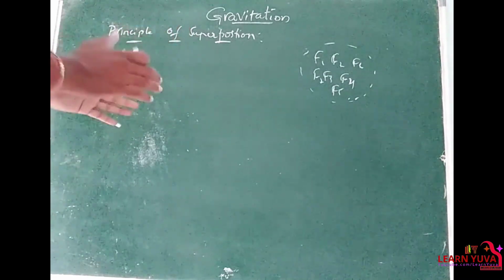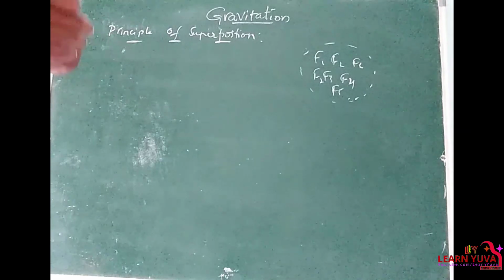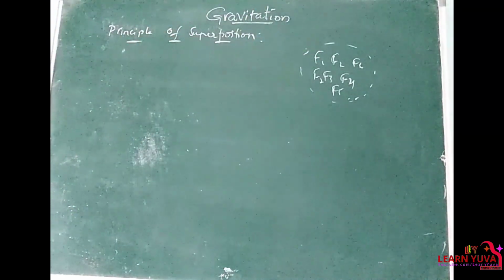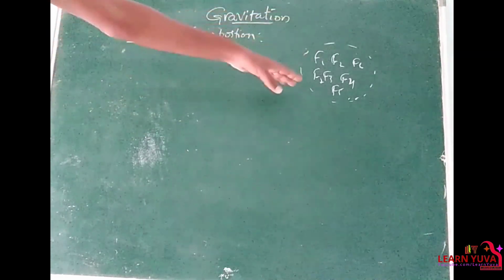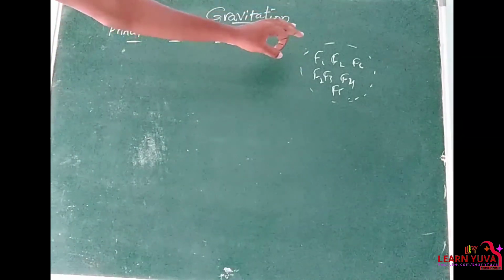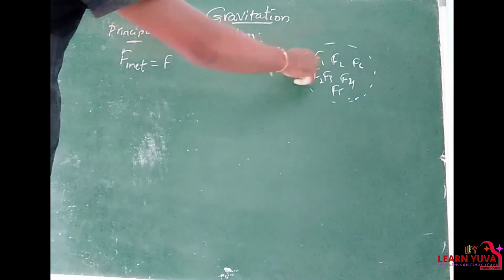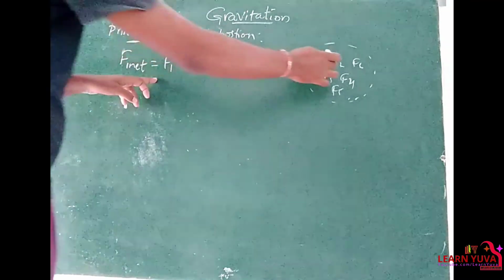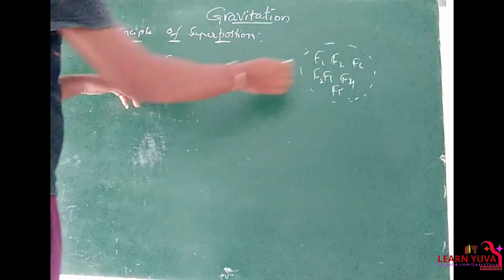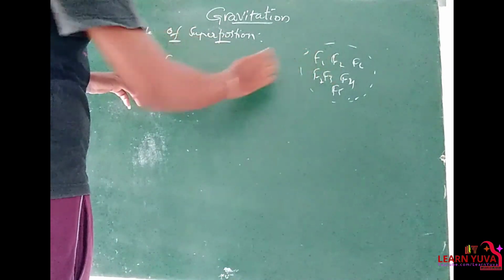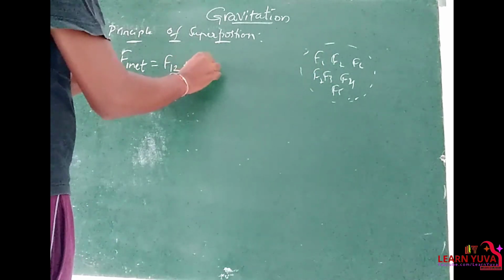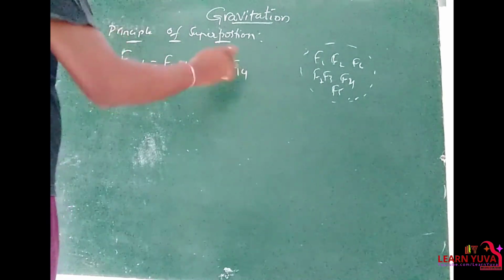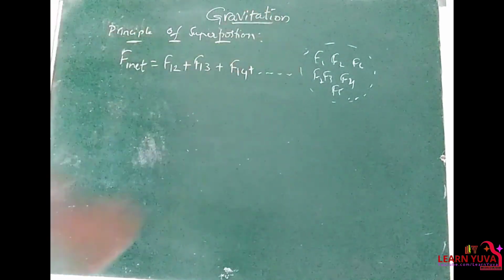So here the principle means calculating the gravitational forces acting on a selected body. For suppose these are a group of bodies. If we want to find the net force acting on F1, the force of the second body acting on the first, the third acting on F1, the fourth acting on F1, and so on.